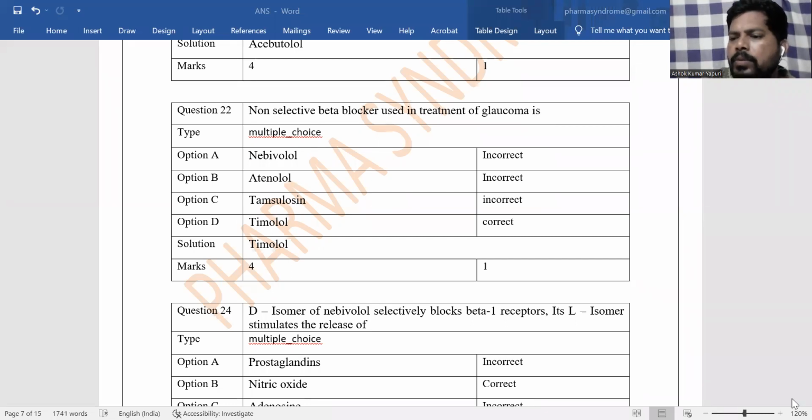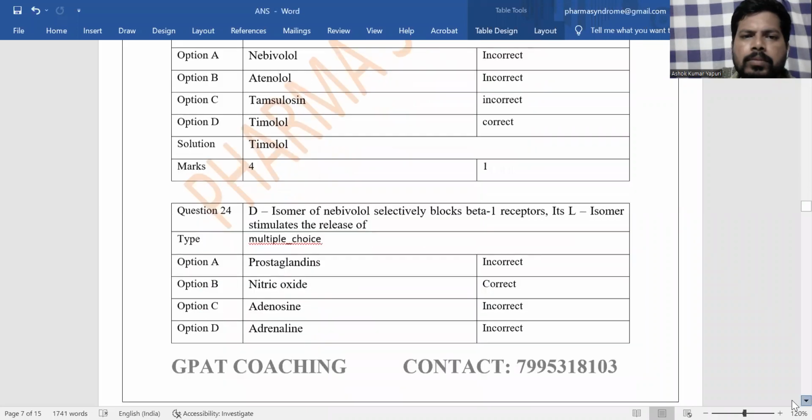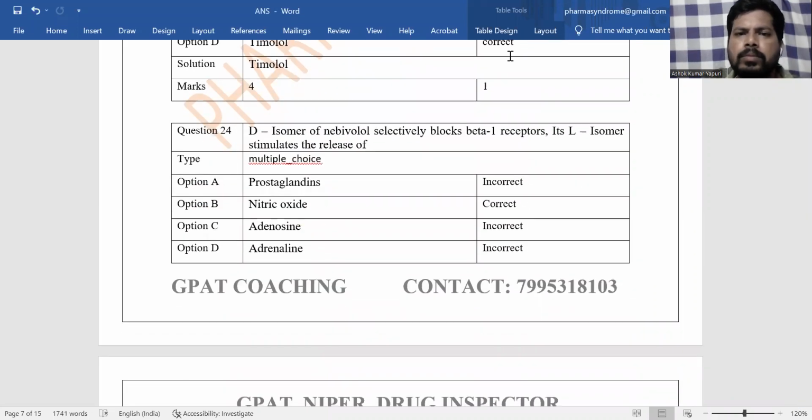And next question. The D-isomer of nebivolol selectively blocks beta 1 receptor. Its L-isomer stimulates the release of what? Nebivolol comes under third generation beta blockers, which are mixed acting. There are two isomers of nebivolol, one is the D-isomer, one is the L-isomer.